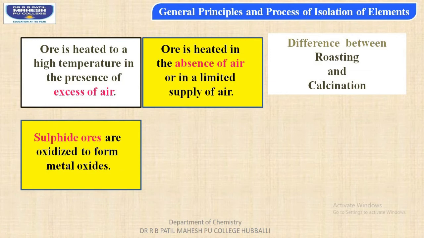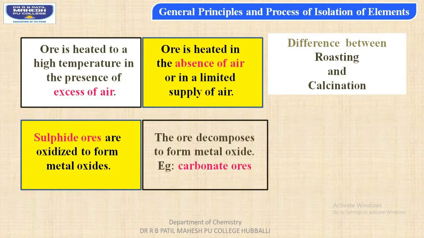Whereas calcination, students, the ore decomposes to form metallic oxides. For example, the decomposition of carbonate ores would be giving us metallic oxides with the liberation of carbon dioxide vapors.